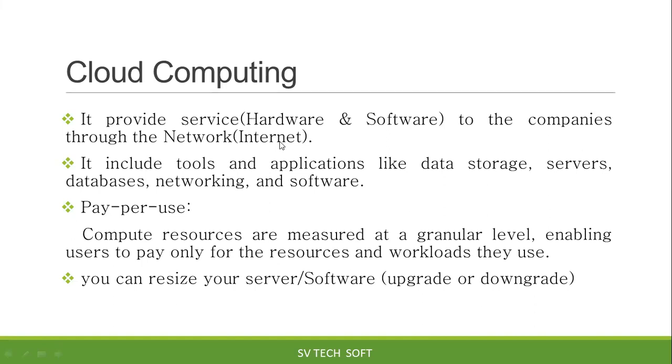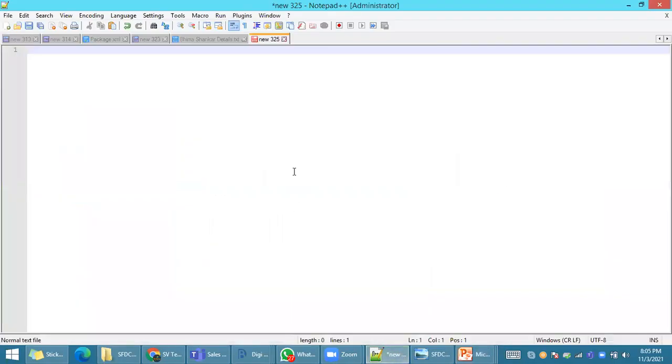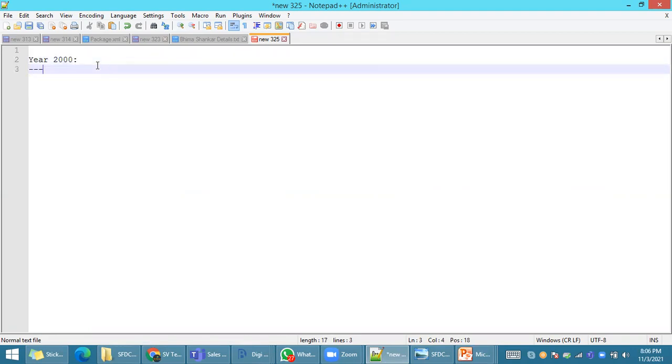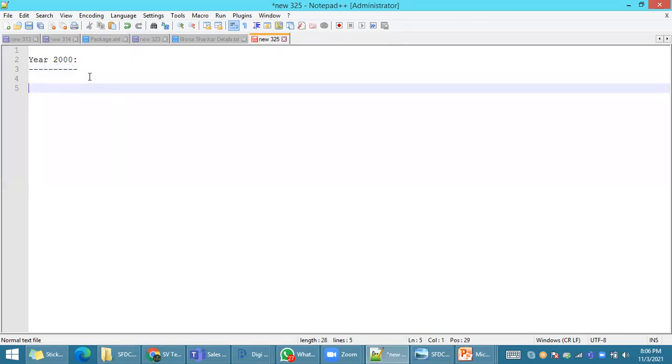Why is there a need for this concept? Before going to this PPT, I want to give an example. Let's assume it is the year 2000, almost 20 years back. For example, there is a company located in India, let's call it ABC company.